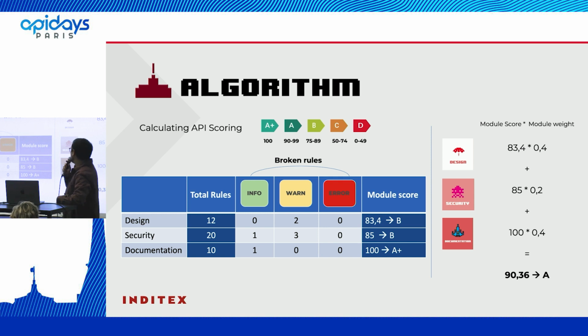But that's not the total score of the API. What we have to do later is to get all these values that we have per each module and multiply them by the module weight that we have defined before. Doing that formula, that's how we get the API score. In that case, it should be an E.